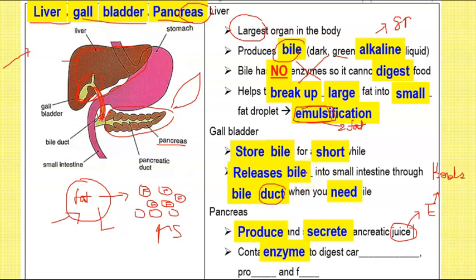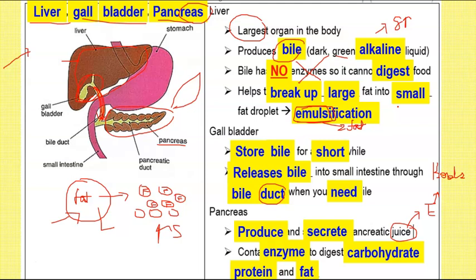And what does your enzyme do? This pancreatic juice is very good. Just now, the gastric juice, remember, only digests protein. The saliva only digests starch. So, poor thing, only digests one nutrient. But this pancreatic juice is the most powerful. It's able to digest carbohydrates, proteins, as well as fats. So it can digest all three major groups of nutrients.